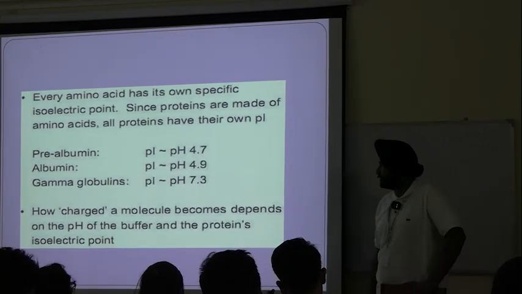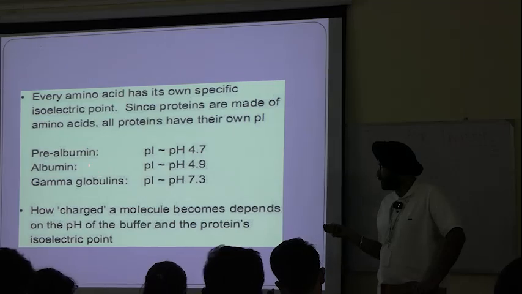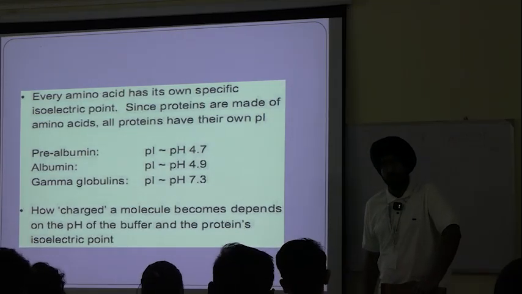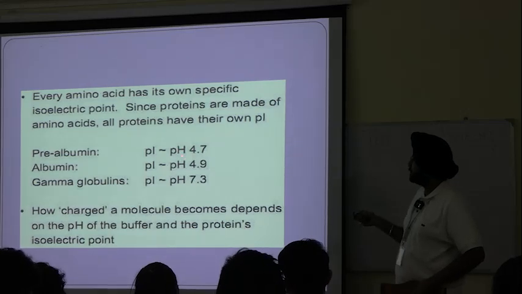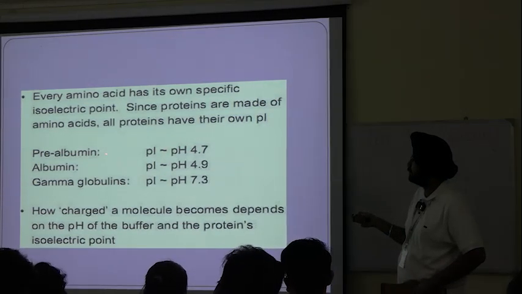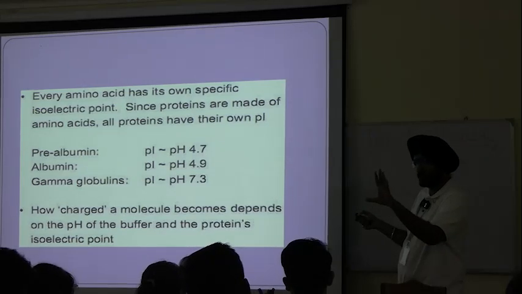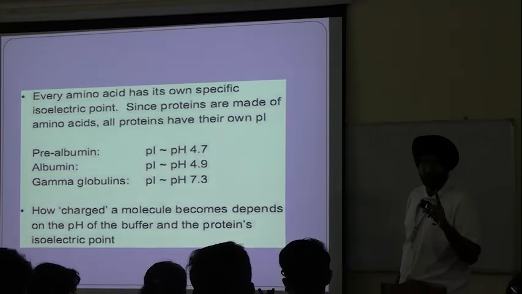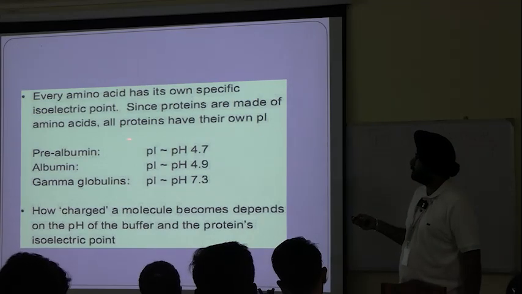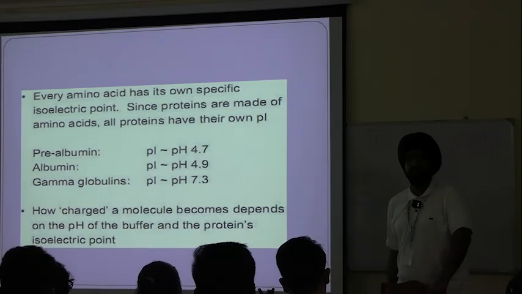Now let us suppose I have to separate gamma globulins from this pre-albumin and albumin mixture. What will I do? I will maintain the pH somewhere close to 4.8, which is close to the isoelectric point for pre-albumin and albumin also. Around 4.8, pre-albumin and albumin will carry no net charge at that pH.